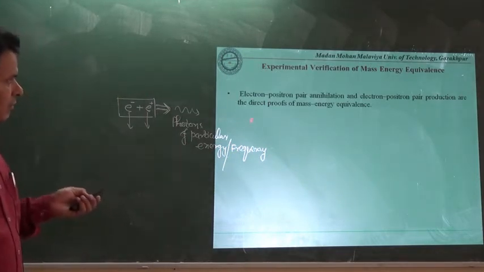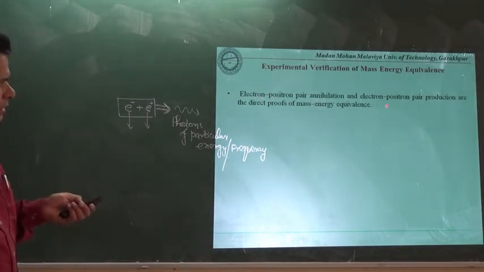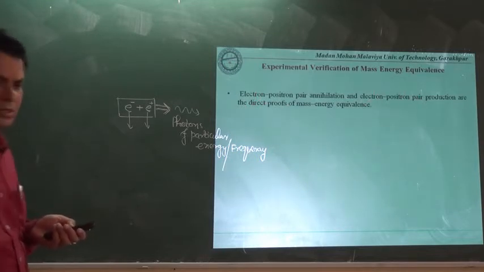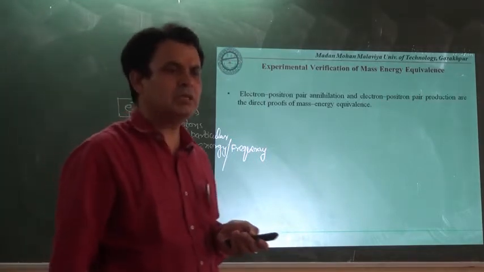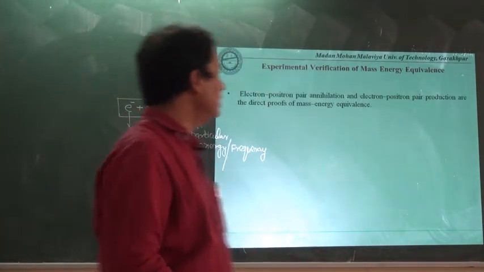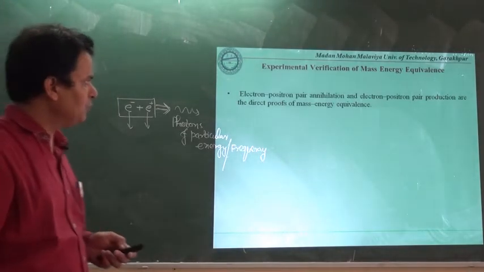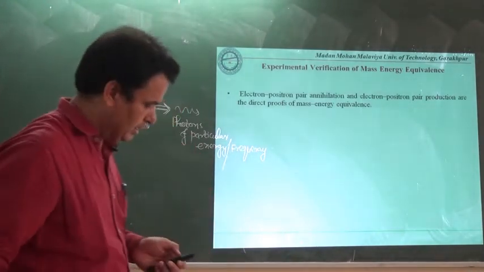So this is the first example, and its counterpart is also there. Sometimes what happens, electron and positron pairs are produced by the energy, meaning energy has been converted into the mass. So these two evidences are the direct proof of mass energy equivalence.